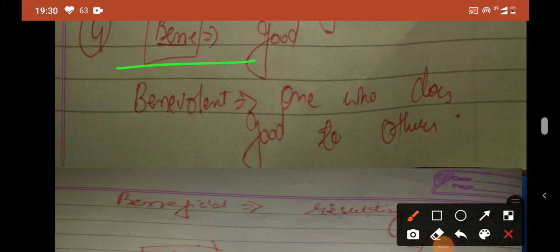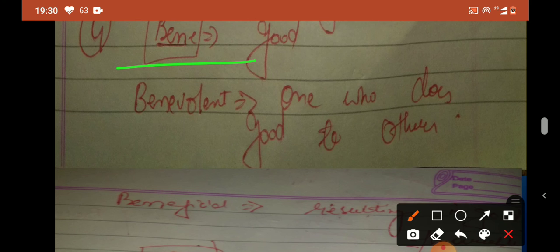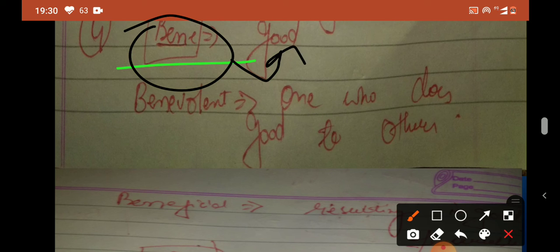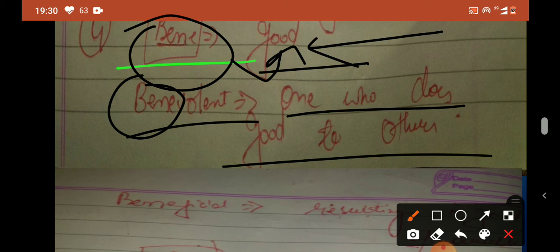So what does ben basically mean? Ben means good, or we can say nice. Okay, so we have taken a word benevolent, and the meaning of the word benevolent is one who does good to others, as the root word is used here, ben. Ben means doing good. In the same way, one who does good: we have used the root word here.